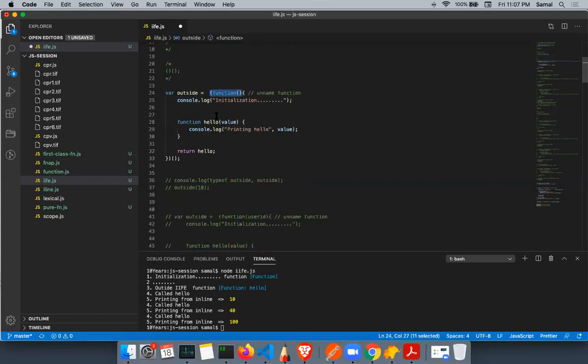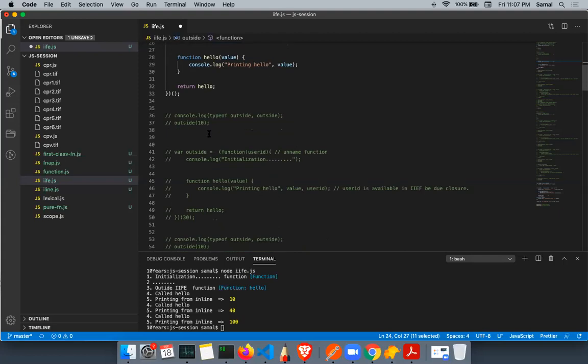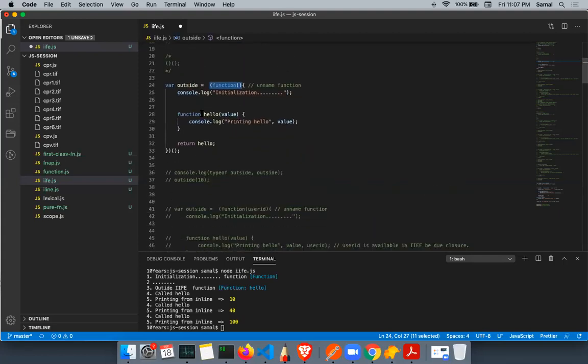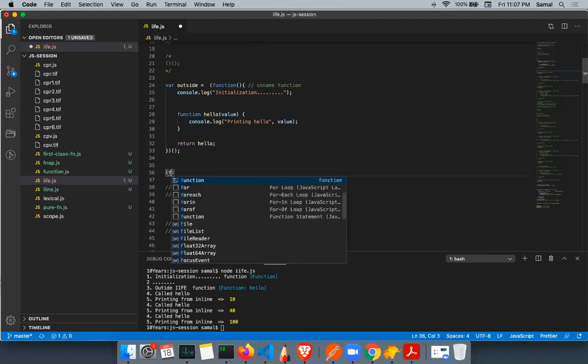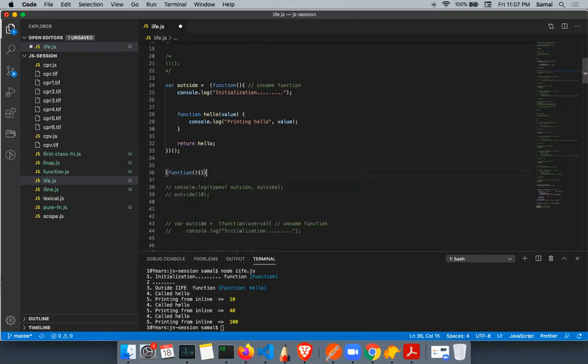Where is the structure of the IIFE? The structure of the IIFE is this. We have this, this, this, and this. So this is the structure of the IIFE. The first part is basically creating a scope. Because if you write an anonymous function, you have to assign it to a variable, so when you scope it, you have to immediately call it. That is called an IIFE.